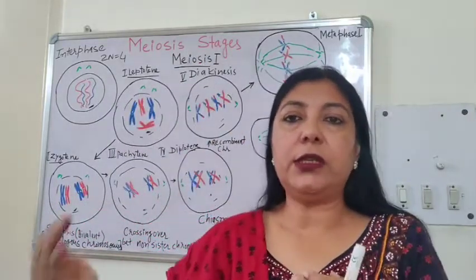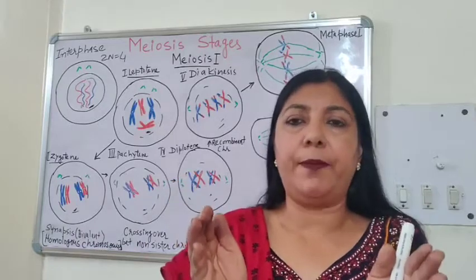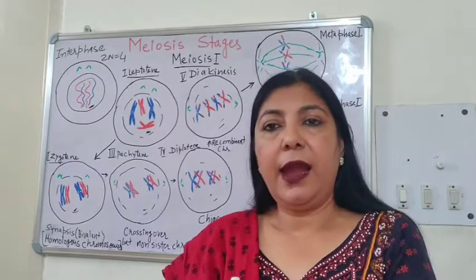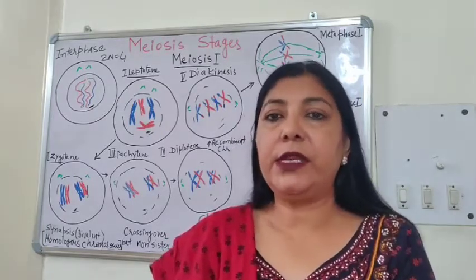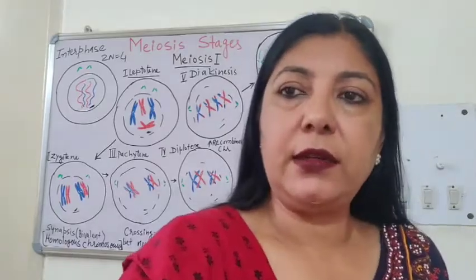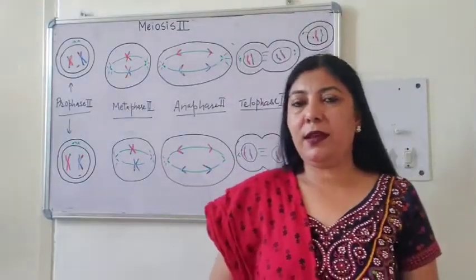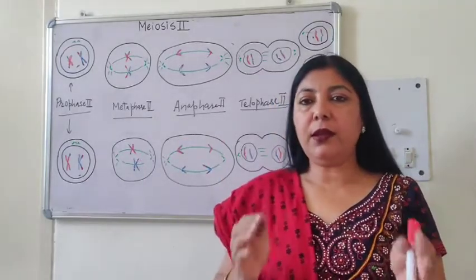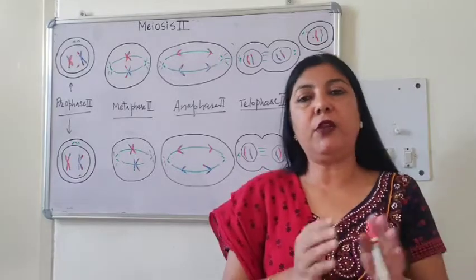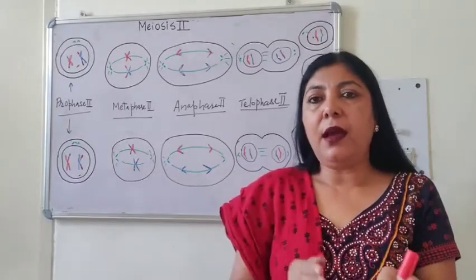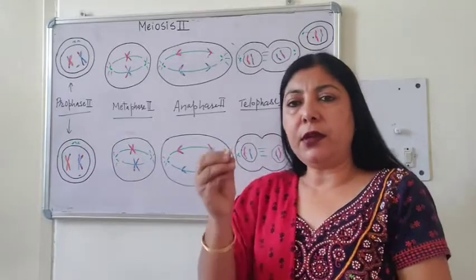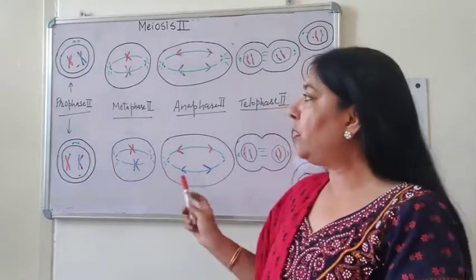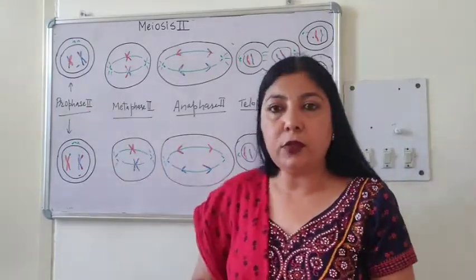Between meiosis 1 and meiosis 2, there is a small gap. Only the centrioles are multiplied, and then it enters into another division which is called meiosis 2. Let's study that. After meiosis 1, let us now study meiosis 2. In meiosis 1, the 2 daughter cells produced after telophase 1 now enter, after a short gap, into meiosis 2. Meiosis 2 begins with prophase 2.